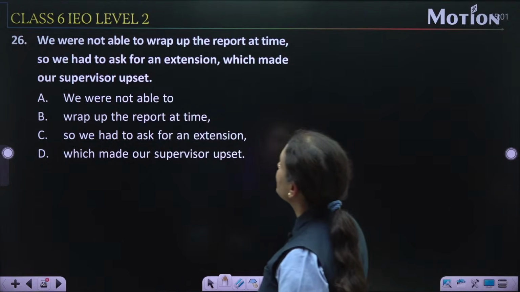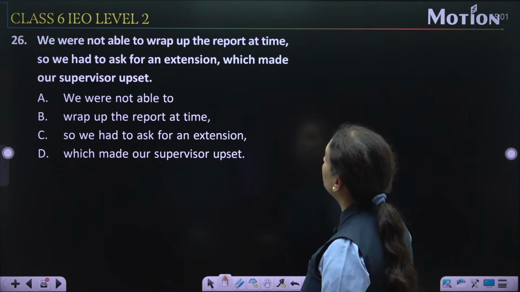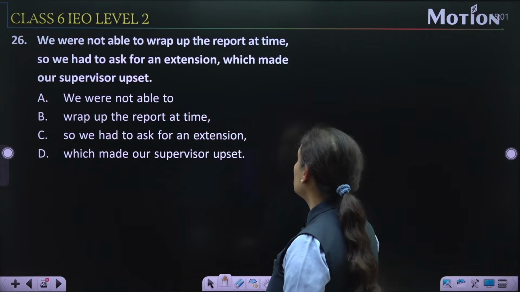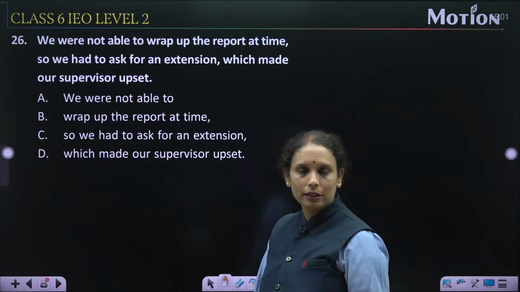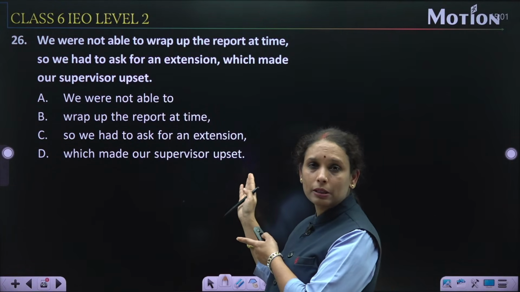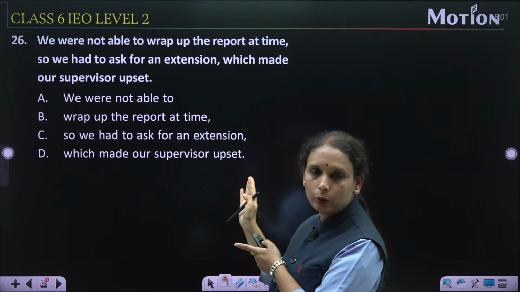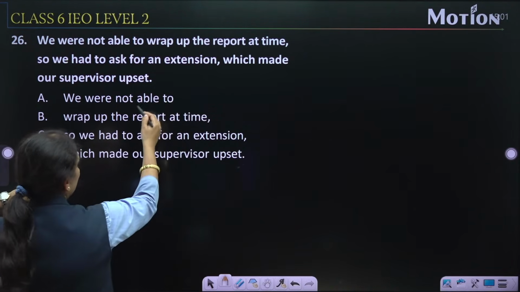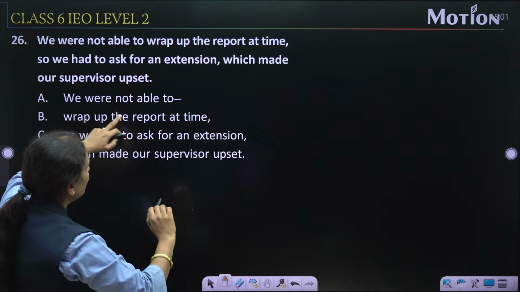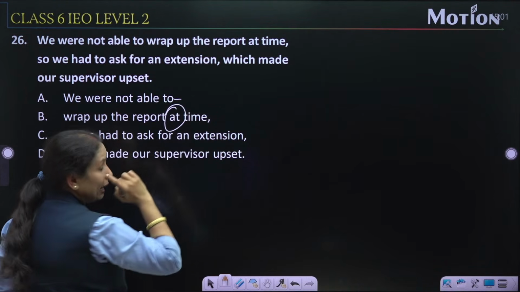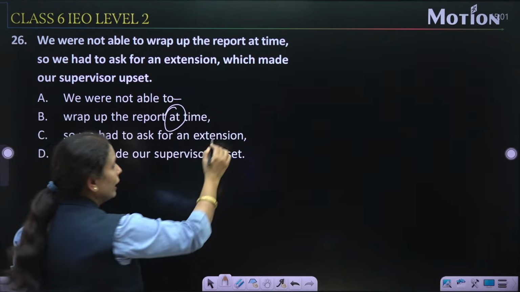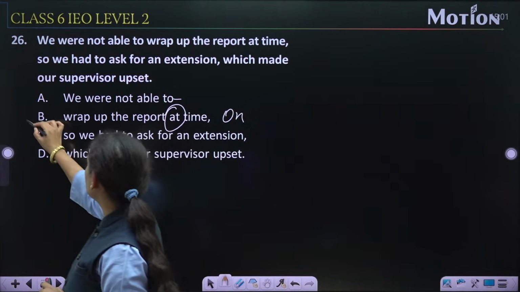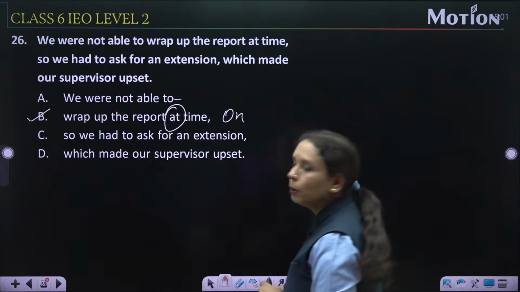Next question 26. We were not able to wrap up the report at a time, so we had to ask for an extension which made our supervisor upset. I hope आप लोग सब यहाँ पे समझ चुके होंगे, बहुत ही easily find out कर चुके होंगे error, बहुत easy है. We were not able to, this is the right one. Wrap up the report at a time. Time के साथ में at preposition होती है क्या? No. On आएगा यहाँ पर, on time. On time. तो करेक्ट ऑप्शन, हमने यहीं पर हमको आंसर मिल गया है, ऑप्शन नंबर बी.